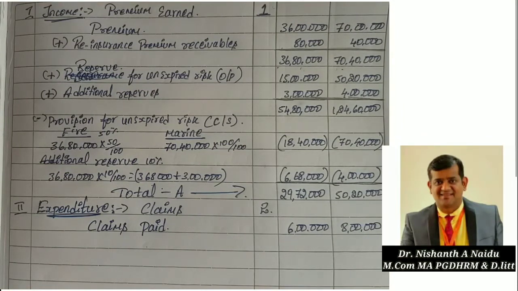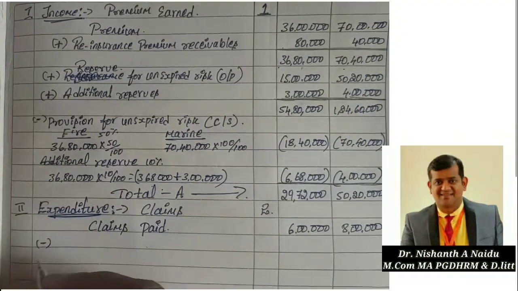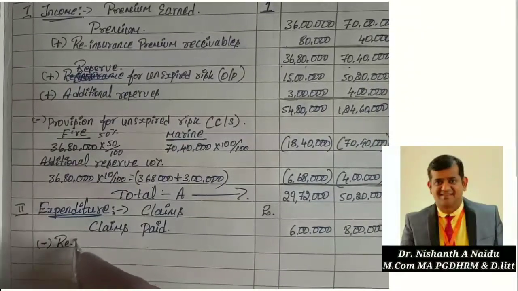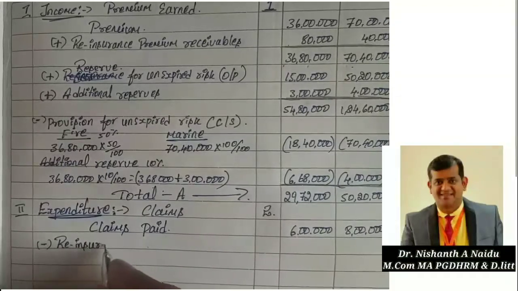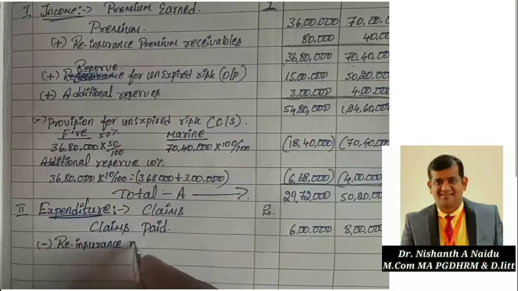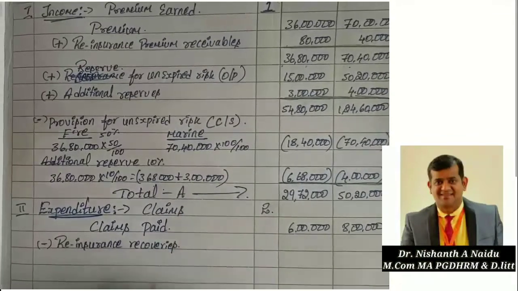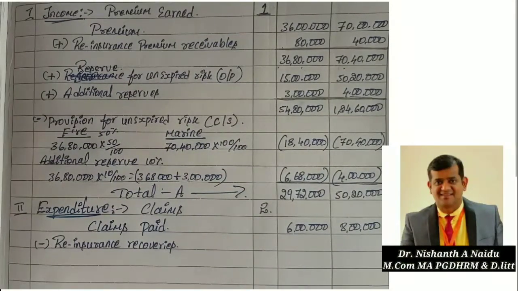Then less claims reinsurance recoveries. If any reinsurance recoveries are there, they should be deducted. So write down reinsurance recoveries.